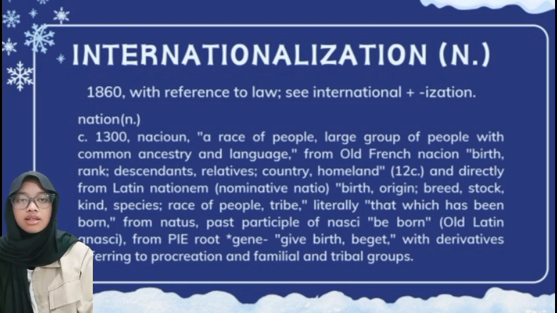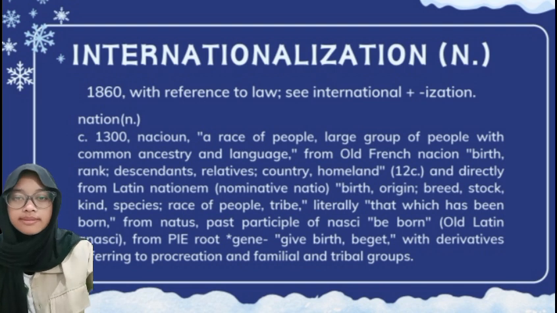In 1860s, with reference to law, see internationalization.